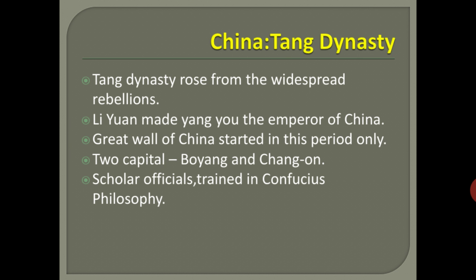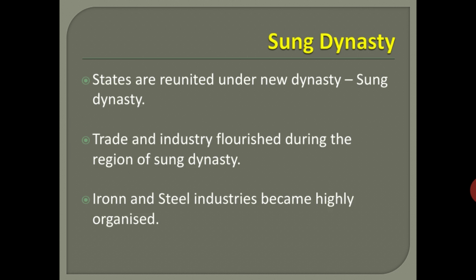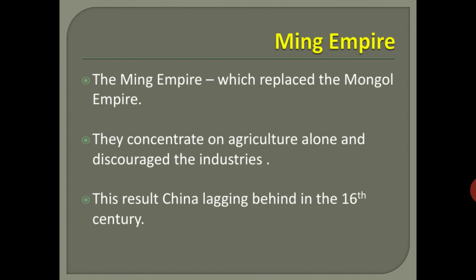After that, the Mongol Empire was replaced by the Ming Empire. They concentrated only on agriculture and discouraged industries and foreign trade. Because of that, they faced a lot of economic problems in the 16th century. But while China was facing so many economic problems, other countries in Eurasia developed by using Chinese technology.